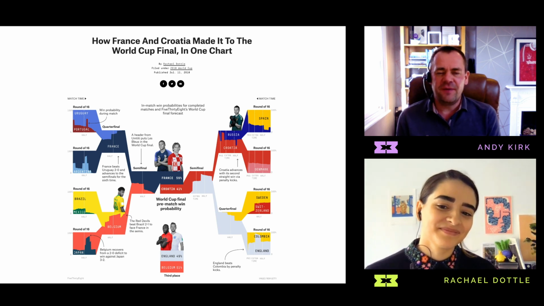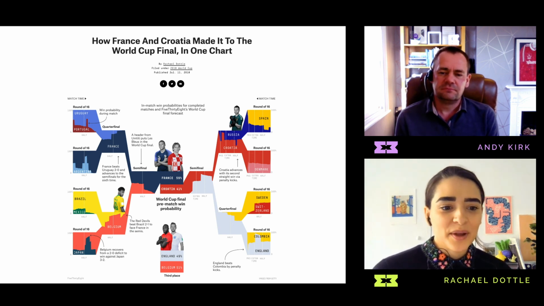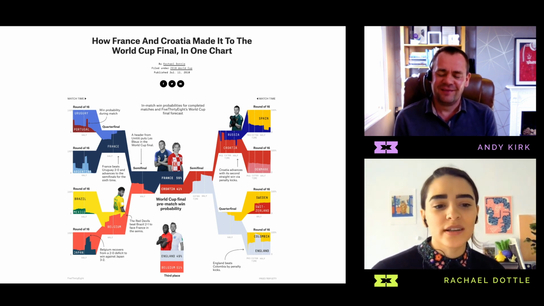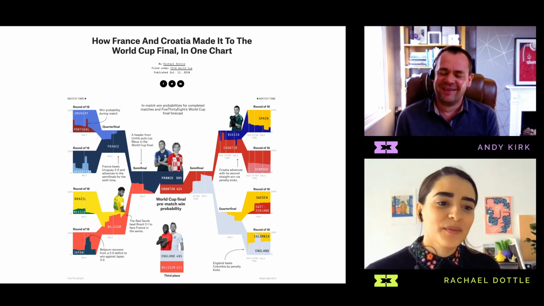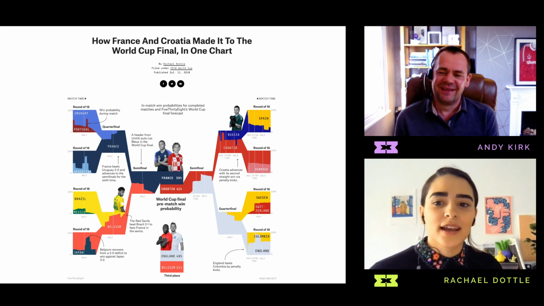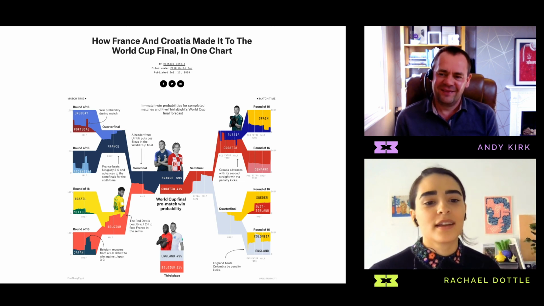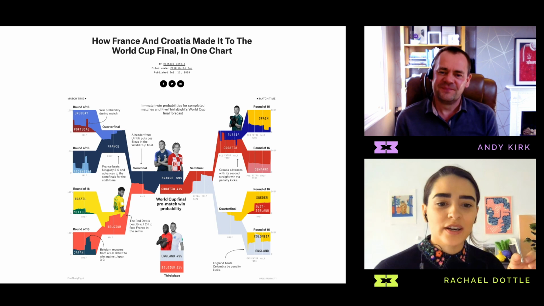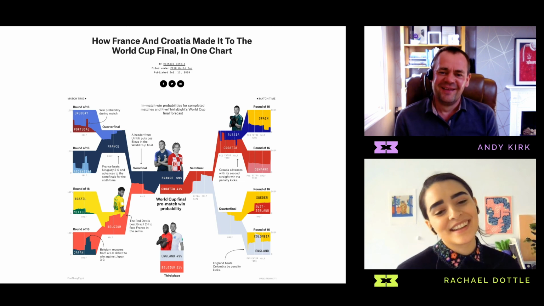Just as a final thing, do you have a favourite match in terms of the shape and the story? I think the Belgium-Japan one. I was going to say the same. That whole corner is my favorite corner in general because, again, Neymar. And also the way that Brazil just feeds into Belgium and then gets shut down. That one really brings your eye down and then straight to Neymar. That's my favorite little piece. I also really like Sweden and England when they come together, and Sweden is just that little corner, trying to drag in, and then it doesn't. So I like those two moments.